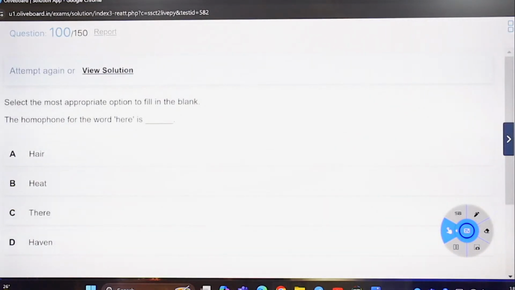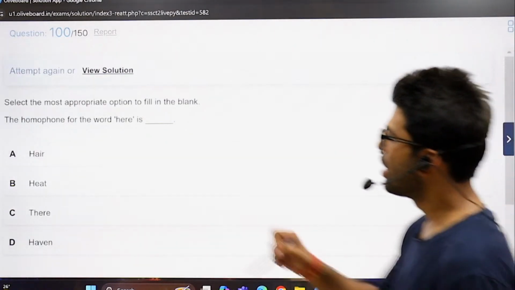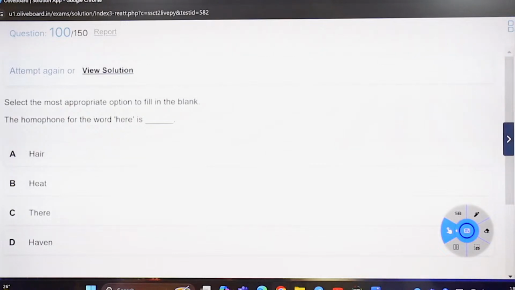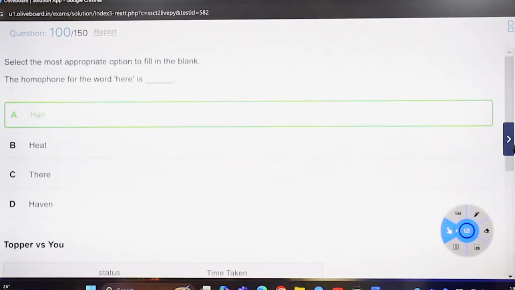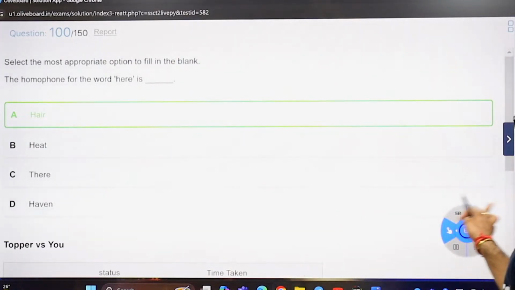Yes, Sandeep, perfect, brother. Haven, not at all. Homophone, same sound. I think none of these, the first one, but I have to pick one of these. So let's go through hair. Here can be the same. Heat, their, haven can never, never, never be the same.